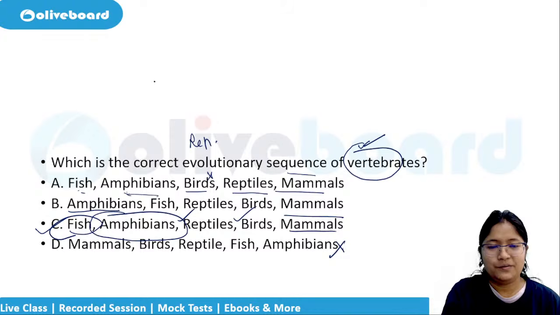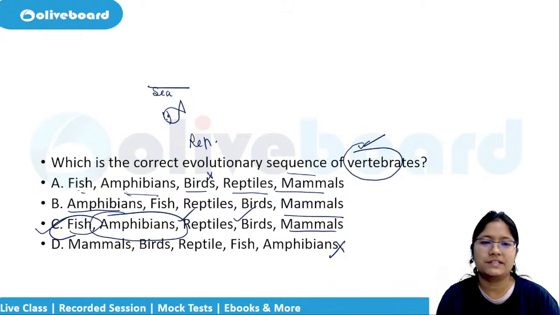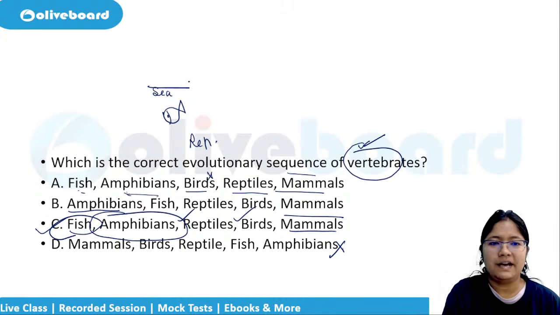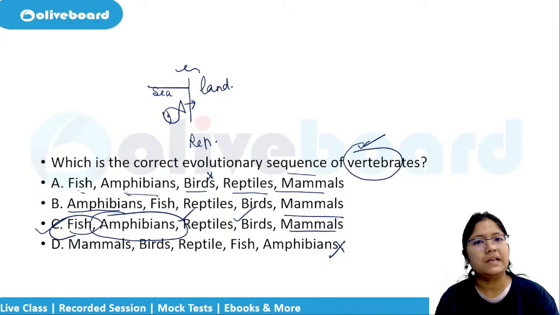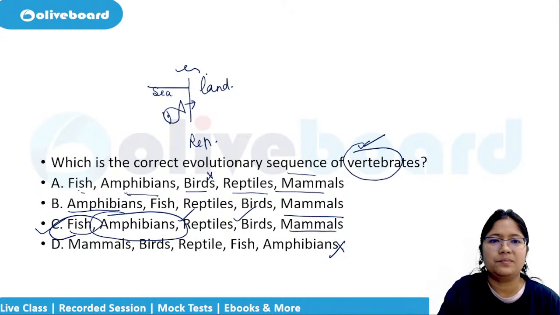I'll quickly tell you that life started in the sea. Sea means fish. Fish is the queen of the sea. Water is her life. Then from the sea, they started coming to the land as well. These creatures which can survive in both land and water are known as amphibians.